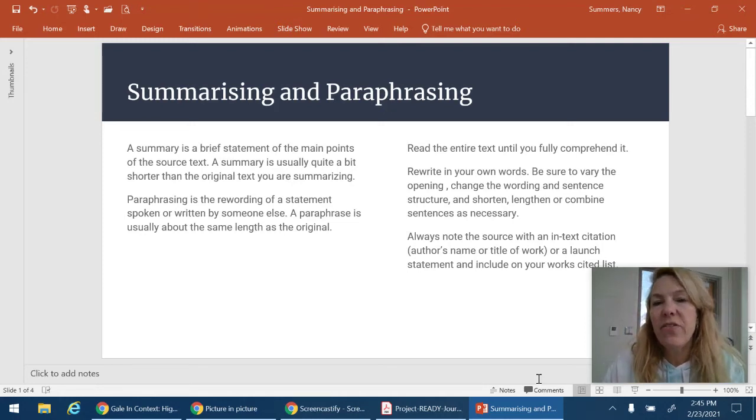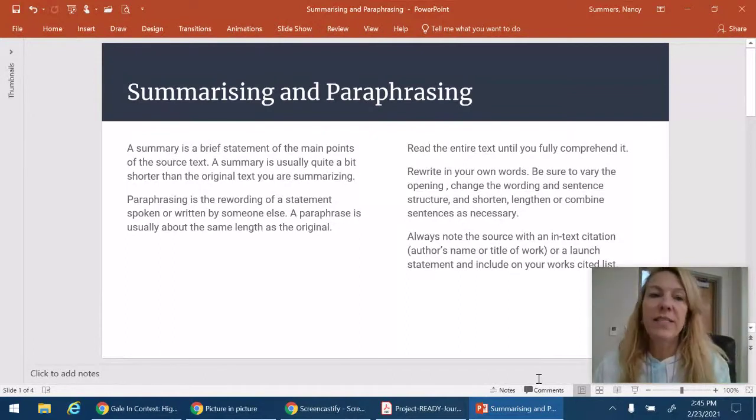Hello students, this is a review of how to summarize and paraphrase information that you can get from websites or online articles or reference sources to use in your projects or your papers. Summarizing and paraphrasing are pretty much the same thing.